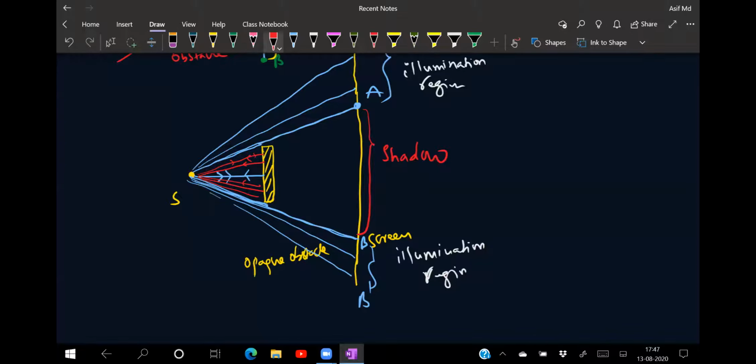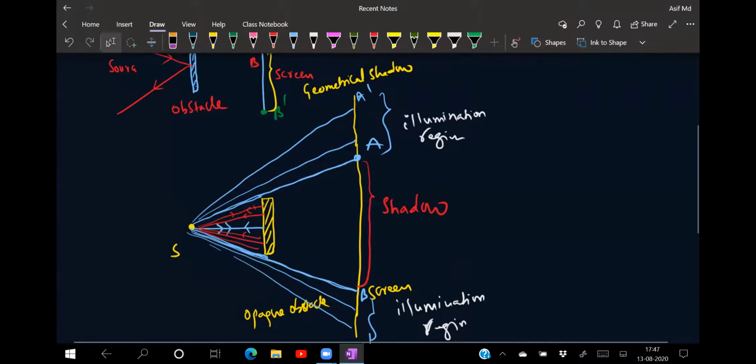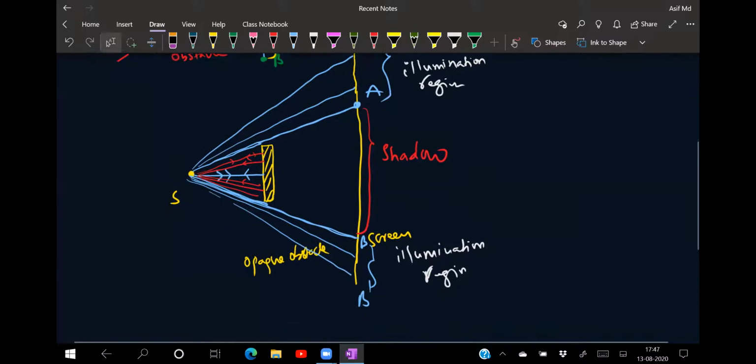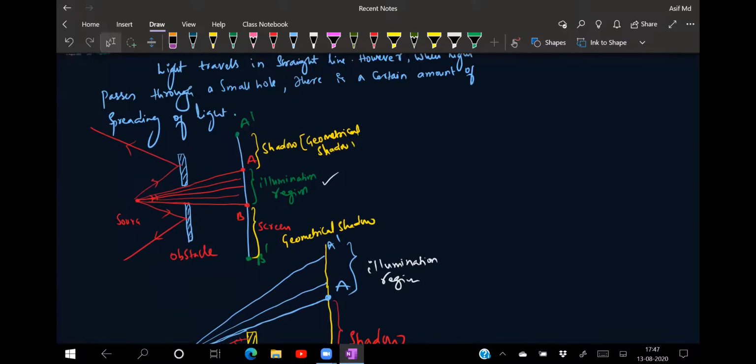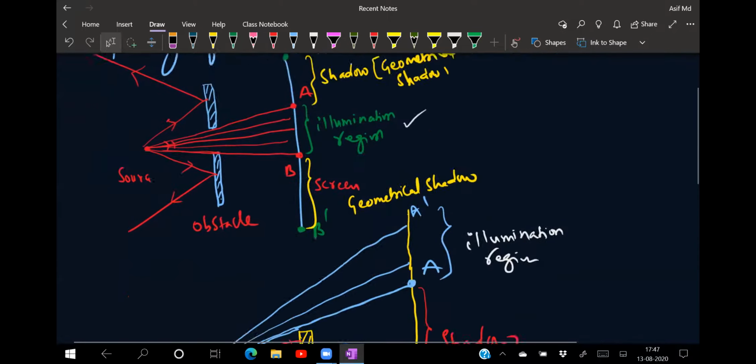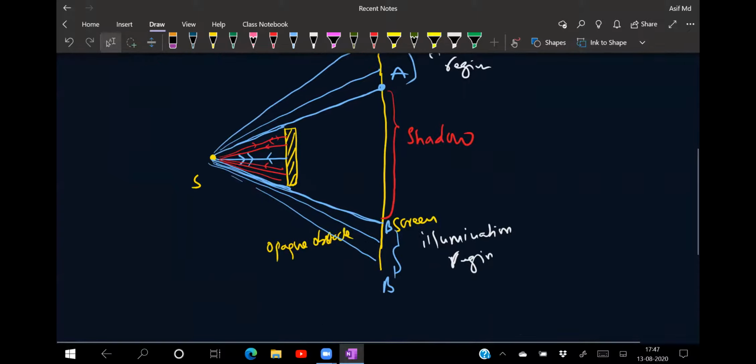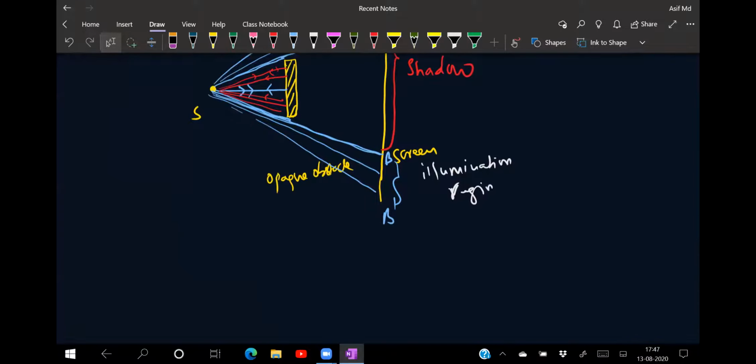This region is completely a shadow region, whereas A to A dash is illumination where light is present, and B to B dash is your illumination region where light is present. Actually, when light is moving in a straight line, this should be the given condition. Now, when light passes by an obstacle, it generally appears to bend.